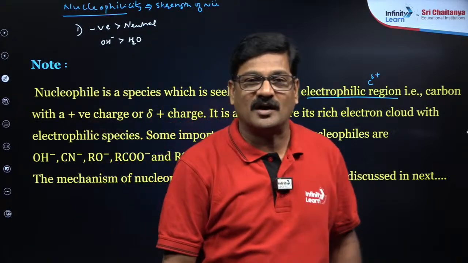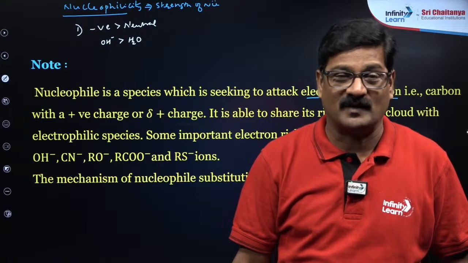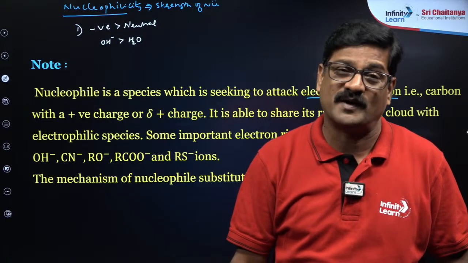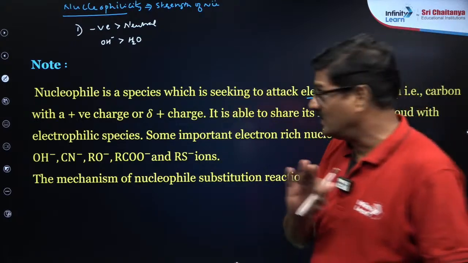OH minus is a stronger nucleophile than H2O, which is a weaker nucleophile, because H2O is neutral, OH minus is stronger. समझे बेटा? Clear? Very good information.